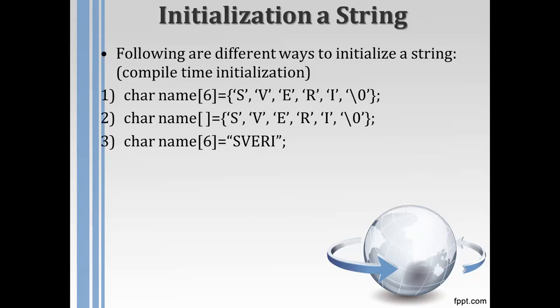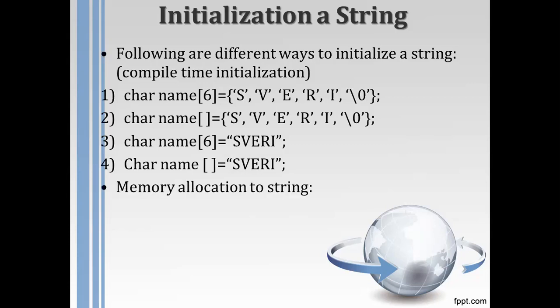When the compiler gets the last character in the string, the compiler automatically places the \0 at the end. This is a very important thing when we initialize the array in this way. And the last one is, again, the size dimension in square brackets is optional, the compiler will work it out. Okay.